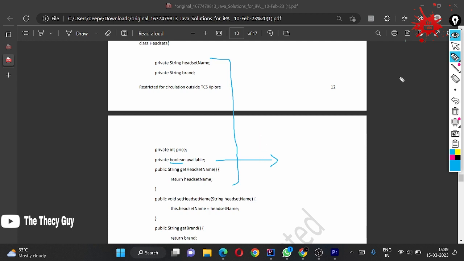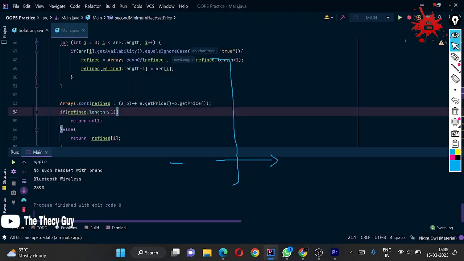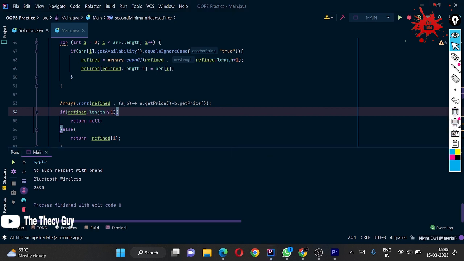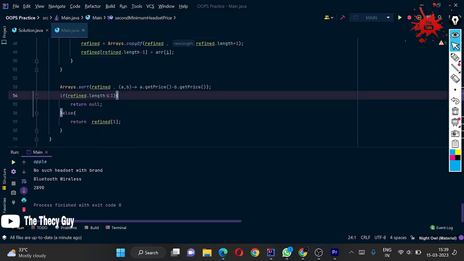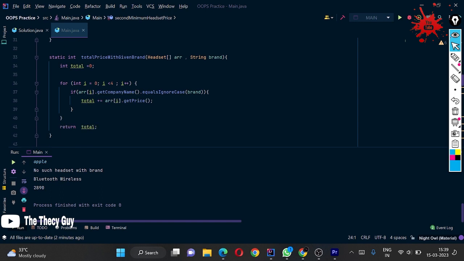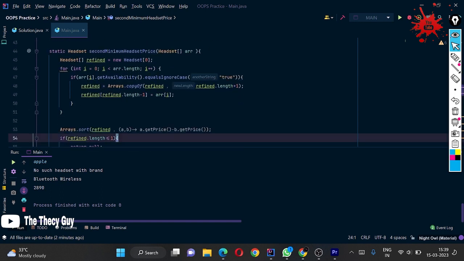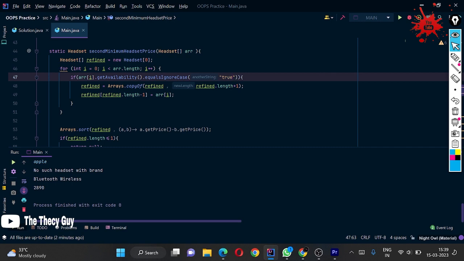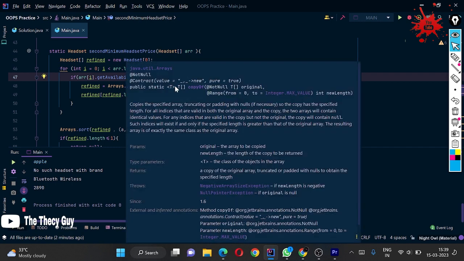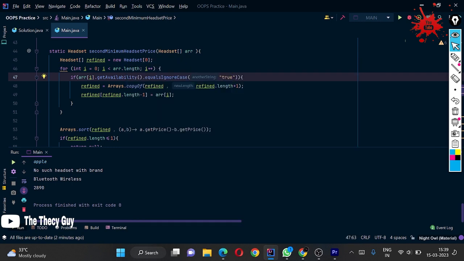But when you come here, in our first method, you are just checking equals ignore case. If you are checking availability, ignore case equal to true, we are checking with the string. If it is boolean, then you can directly check with true or false itself. So this is what we are doing.